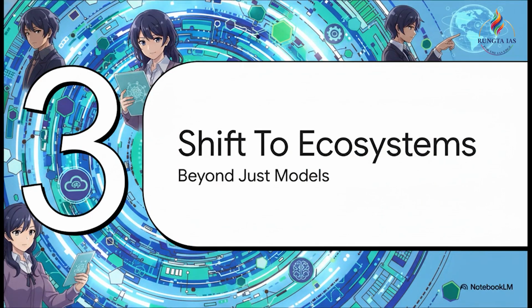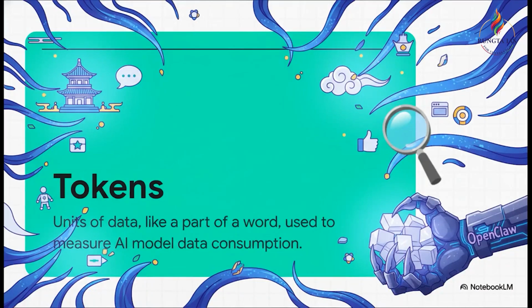Section 3. The shift to ecosystems. For your science and technology paper, it is crucial to understand that the global tech race is evolving way past isolated AI models. We are now looking at comprehensive ecosystems. Let's define a key technical term here: tokens. Computer scientists measure AI data consumption in tokens, which are basically units of data like parts of words. With agentic AI like OpenClaw, which essentially acts on your behalf across different apps, token consumption is absolutely skyrocketing.